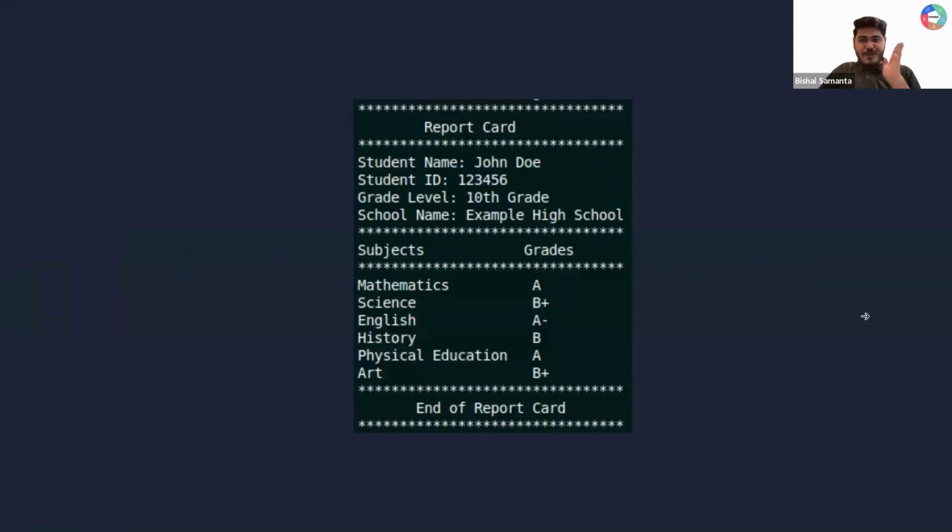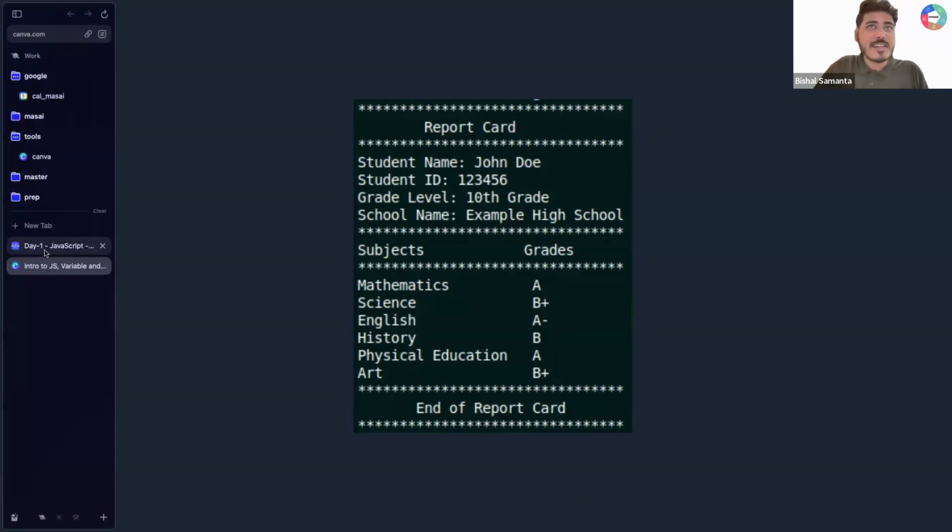Now I want all of you to see this, guys. Can you tell me first what this is? What did you understand? What is this example? It's a kind of report card, a result of a student named John Doe. Some 10th result, right? Are you able to print this? Let's see. What is the first line? A lot of stars, right?